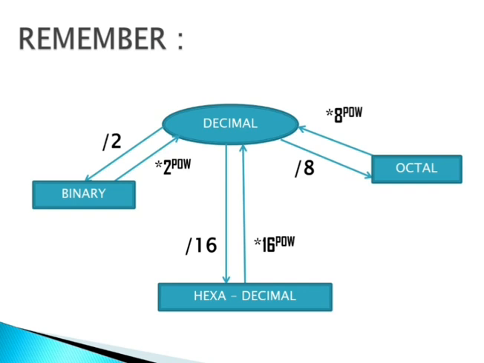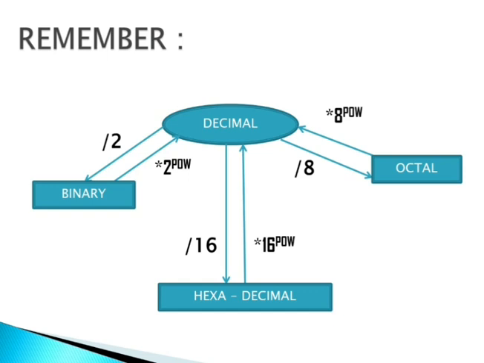When you are coming back, meaning binary to decimal, you have to multiply with 2 to the power. When coming back from hexa to decimal, you multiply with 16 to the power. When coming back from octal to decimal, you multiply with 8 to the power. And when you want to convert hexa to octal, you are supposed to deal with binary. You have to first convert hexa to binary and then binary to octal.